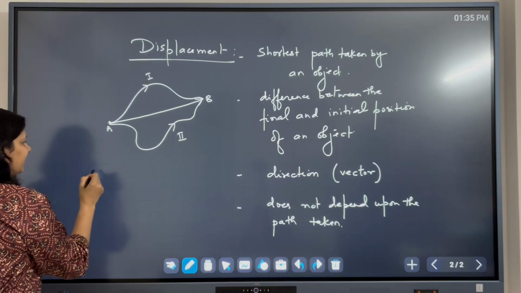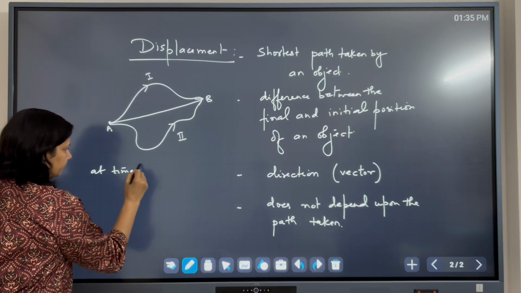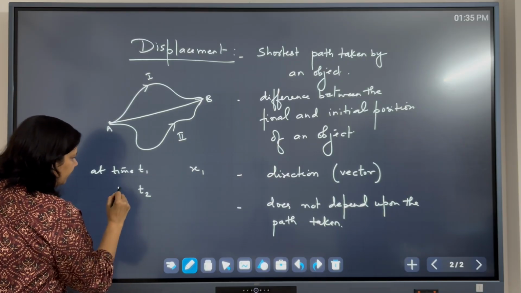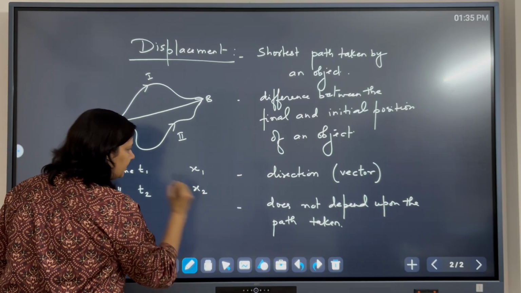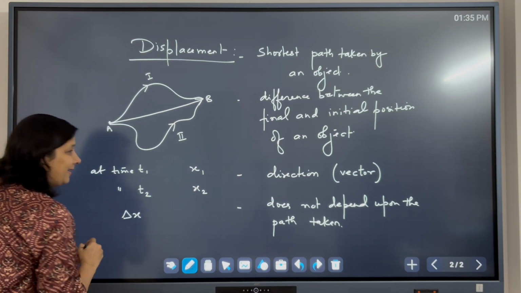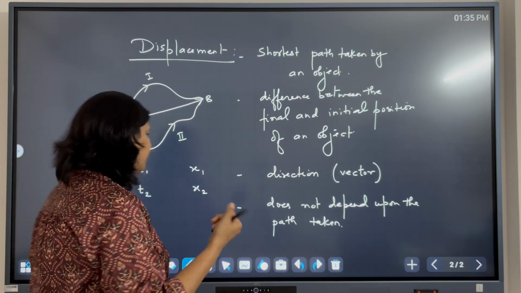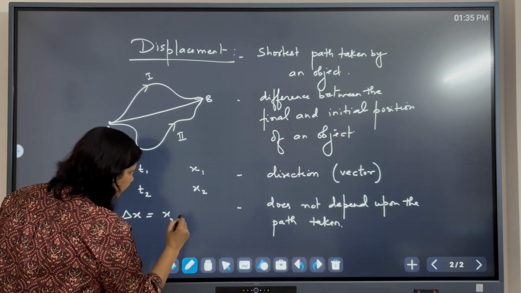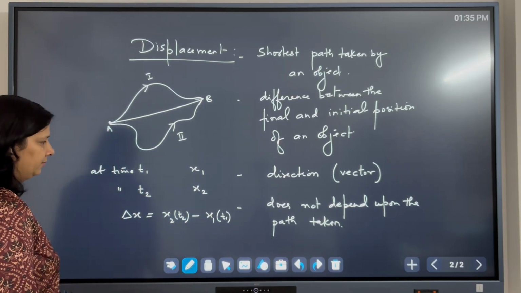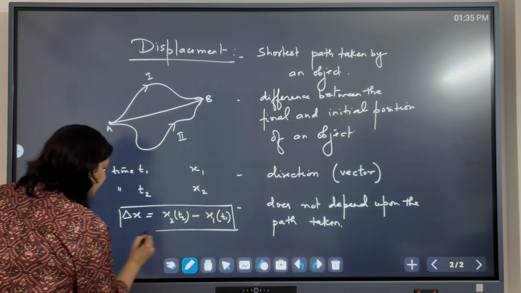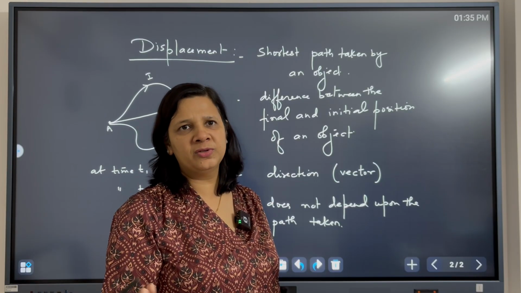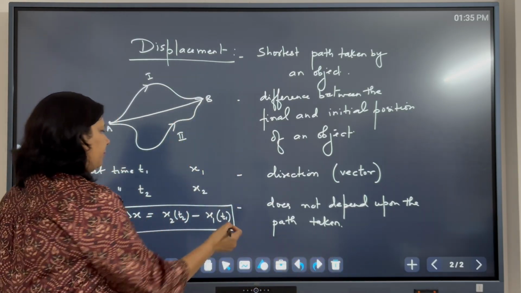So if at time t1 the object's position is x1 and at a later time t2 the position is x2, then displacement is denoted by delta x. Delta means change in the position: x2 at time t2 minus x1 at time t1. This is what is called the displacement of an object. Its unit will again be the units of length. You can take meter, kilometer, whatever.